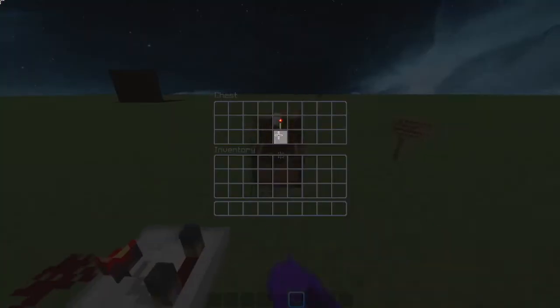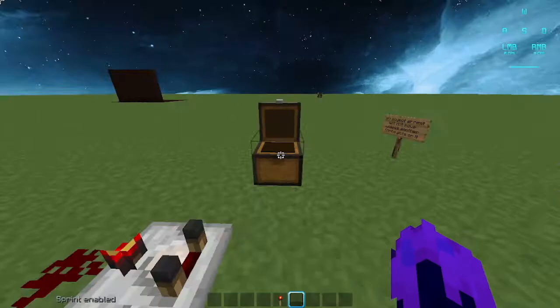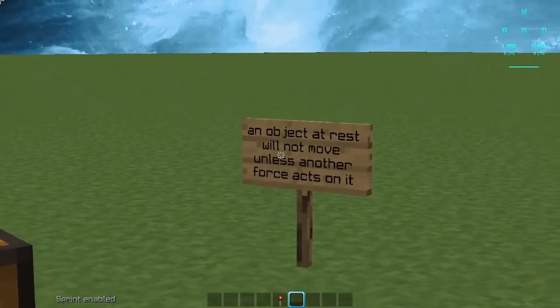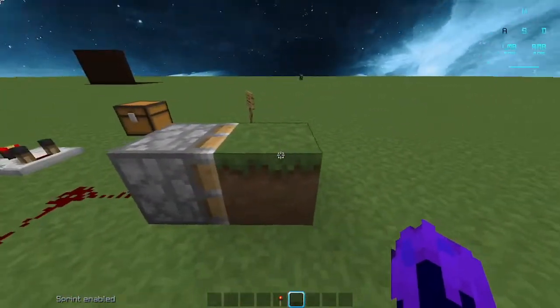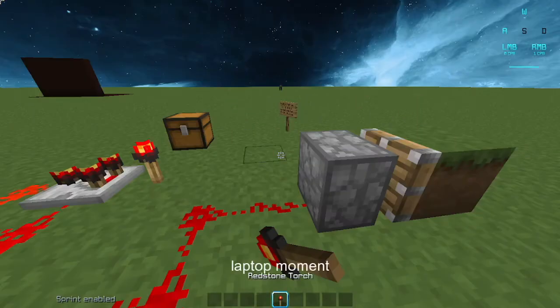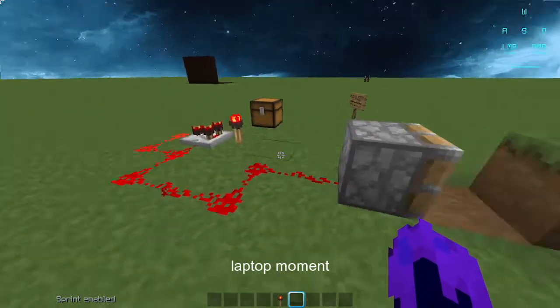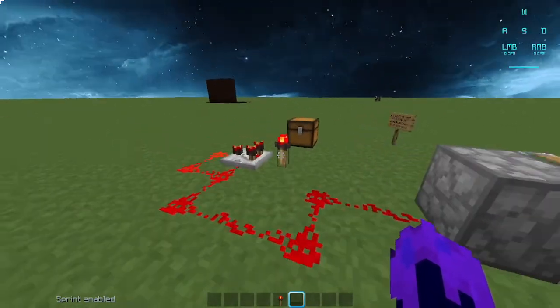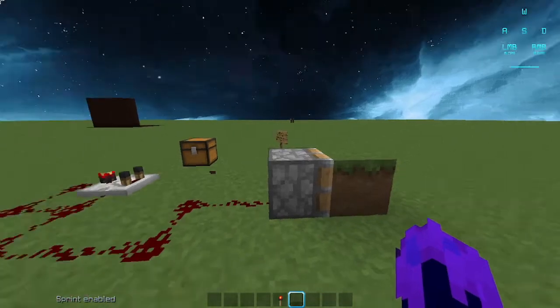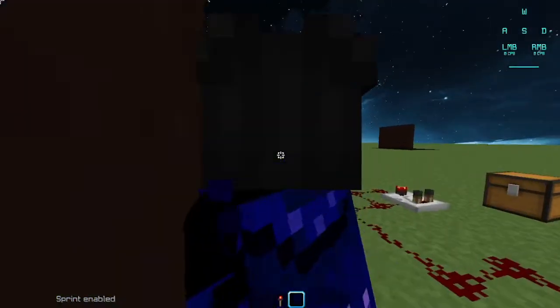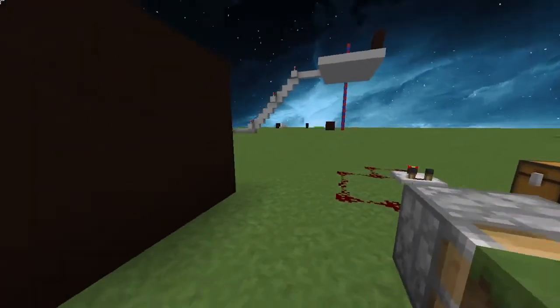My final example for Newton's first law is the following. An object at rest will not move unless another force acts upon it, so this grass block will not move until another force acts upon it, which is this piston, and it'll keep doing it until it is stopped. So that is my three examples for Newton's first law. I'm going to go show examples for the second.